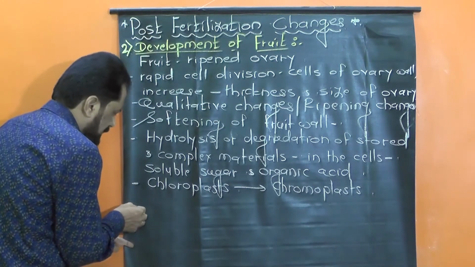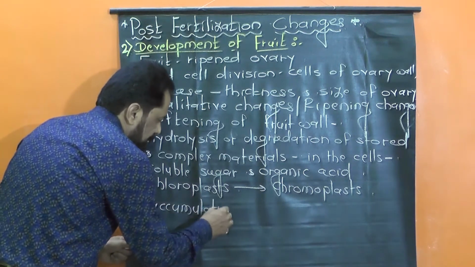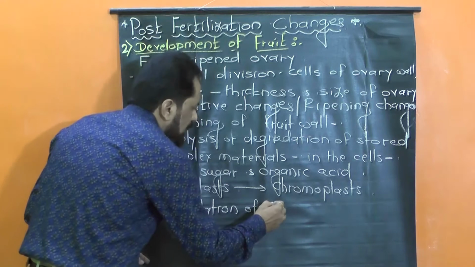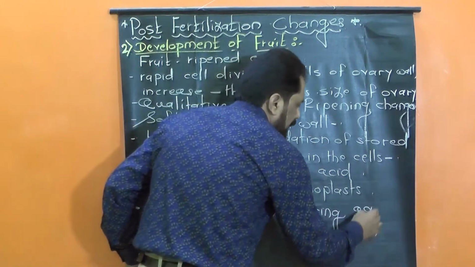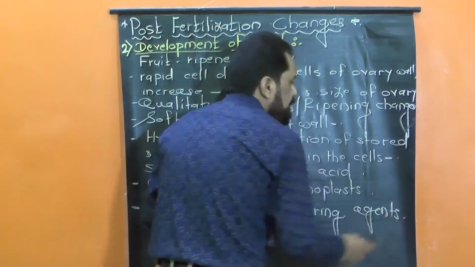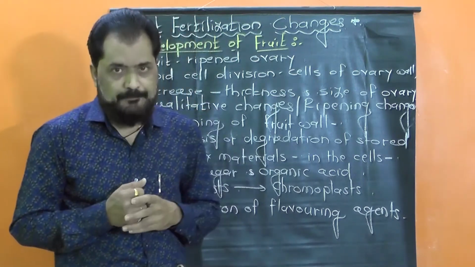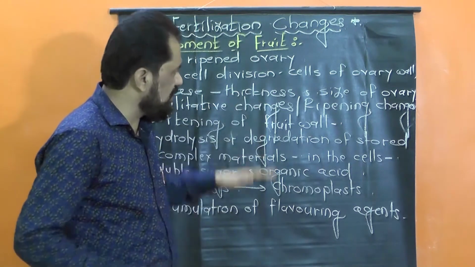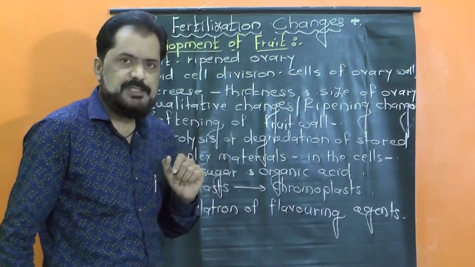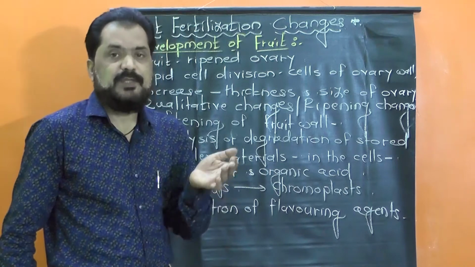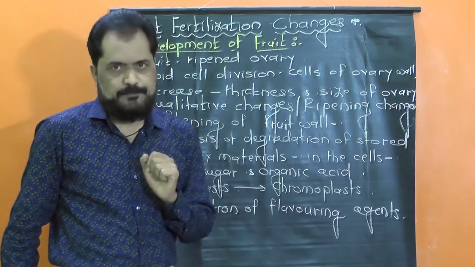Again, one can say there is accumulation of different flavoring agents. Because of these flavoring agents, the fruits get a particular flavor, we can say aroma. Okay, so these different changes are actually known as ripening changes, and after ripening changes there is a formation of ripened ovary, that is nothing but the fruit.